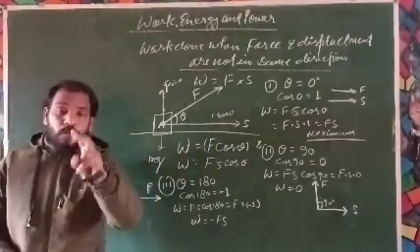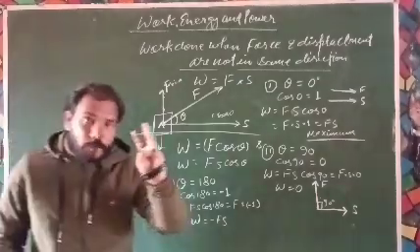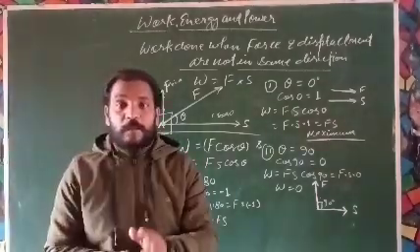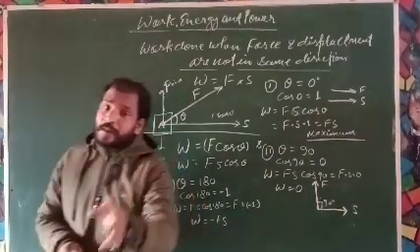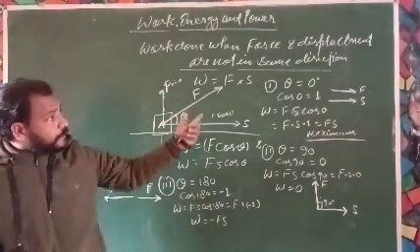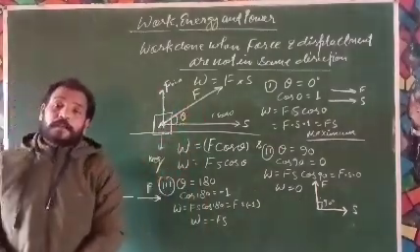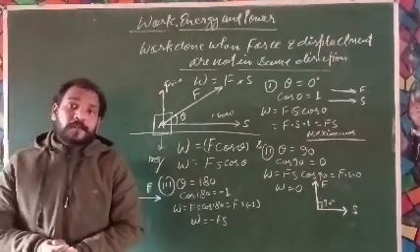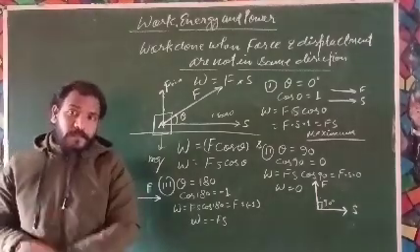Okay beta, so we have studied here about work done, the unit of work done, and what the condition is when the force and displacement are not in the same direction. So we have three conditions here.